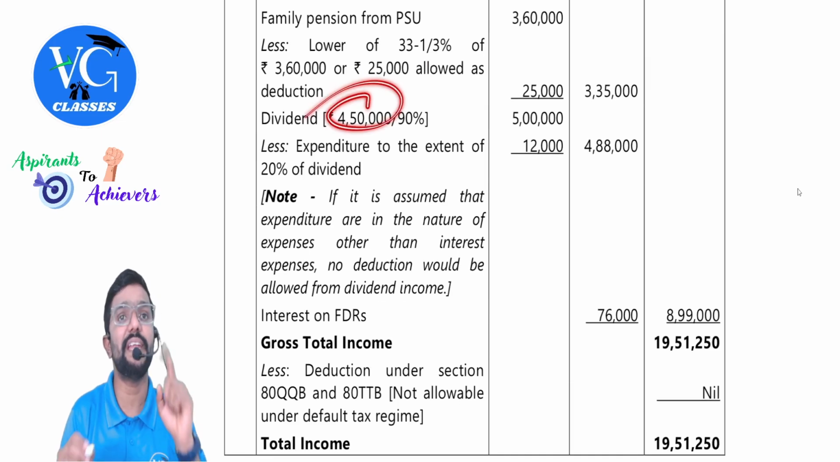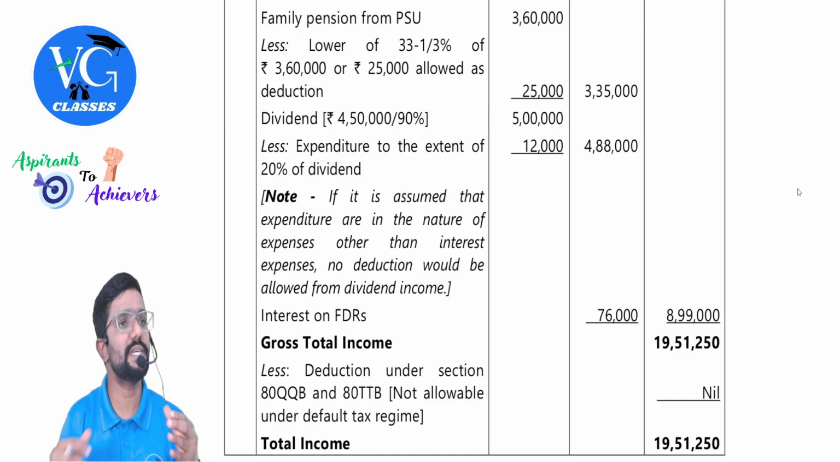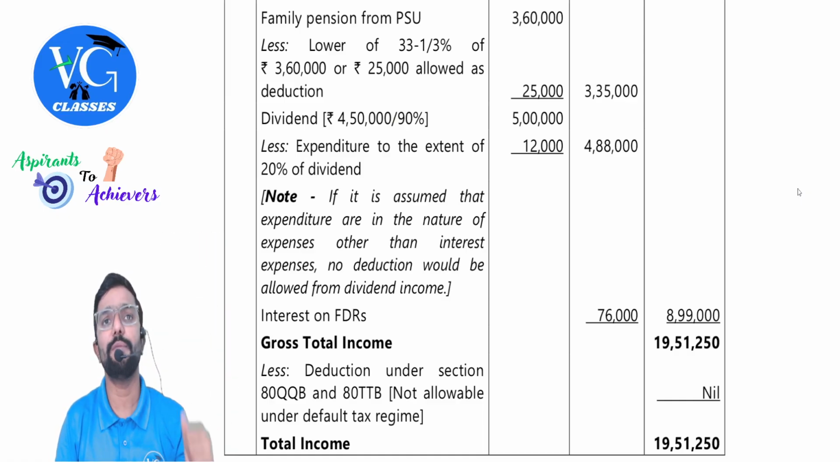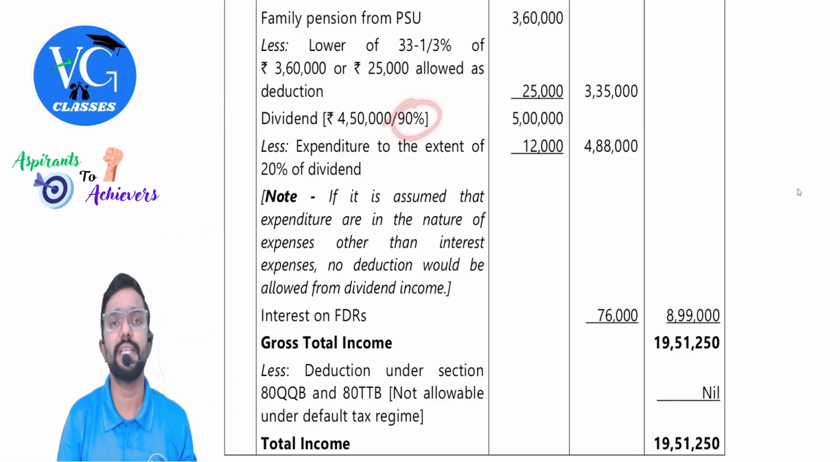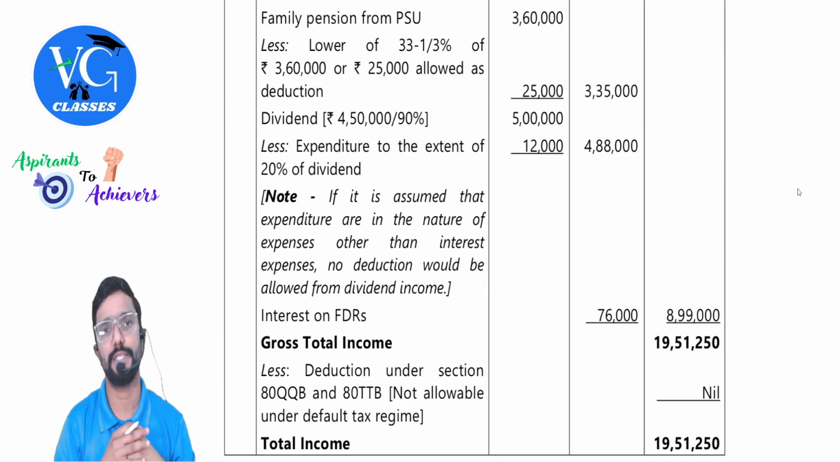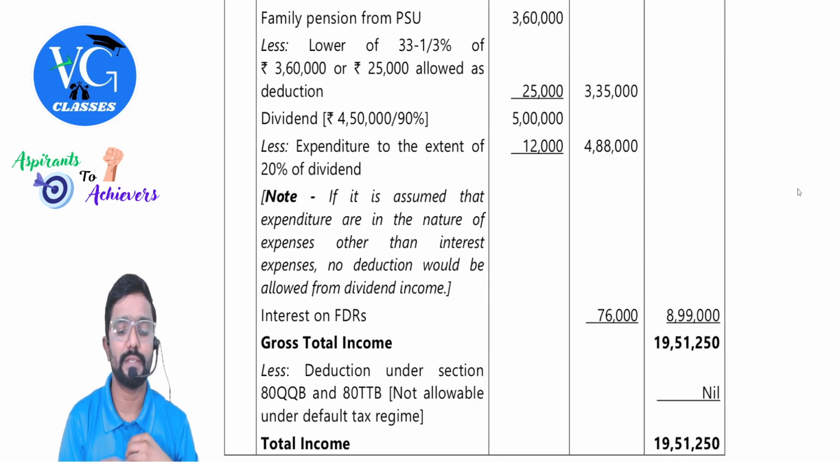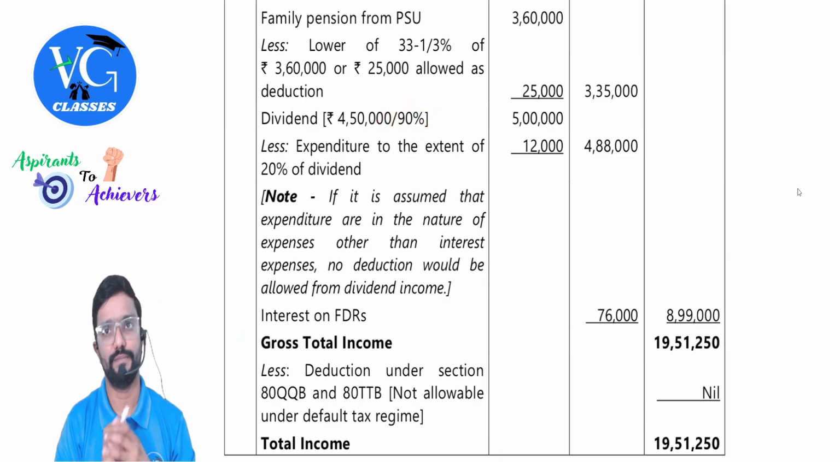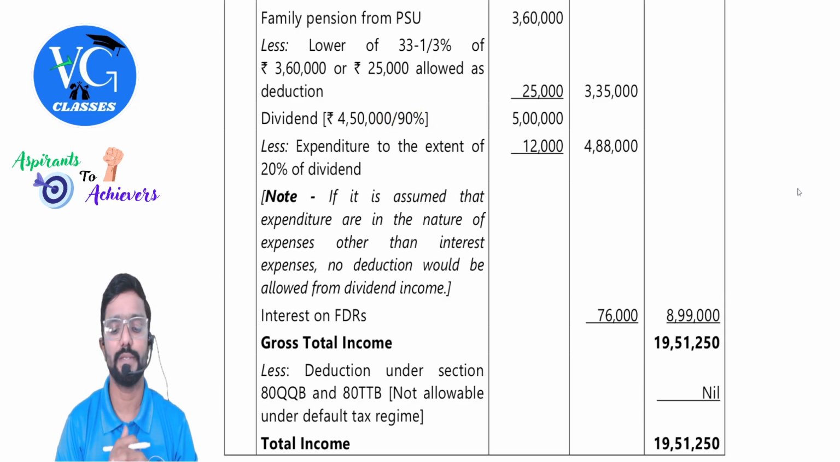Then coming to dividend income. Guys, dividend is given net. We need to gross it up. How is it, sir? 4 lakh 50 divided by 90%. Sir, how did you get this 90%? TDS rate is 10%. That is 100 minus 10%. Got it? So this is nothing but what we have received. Yes, sir. So we grossed it up to 5 lakh.